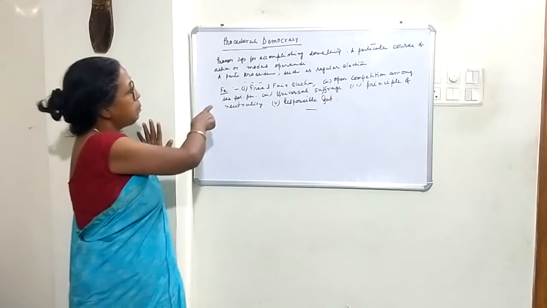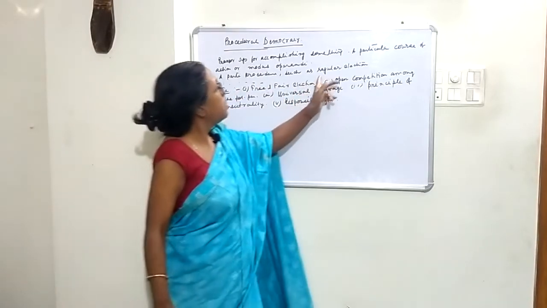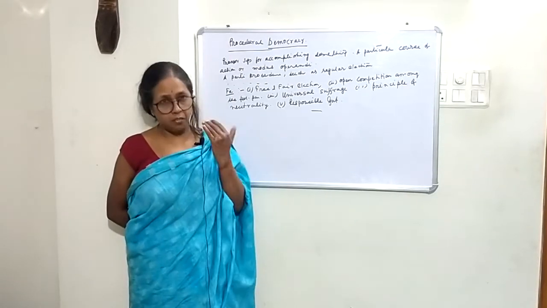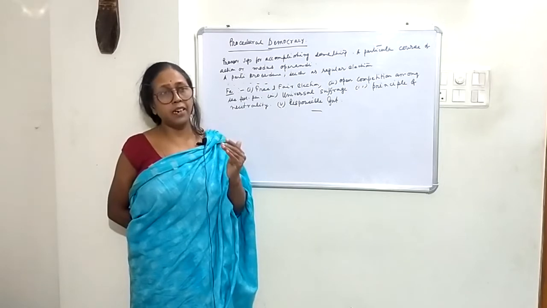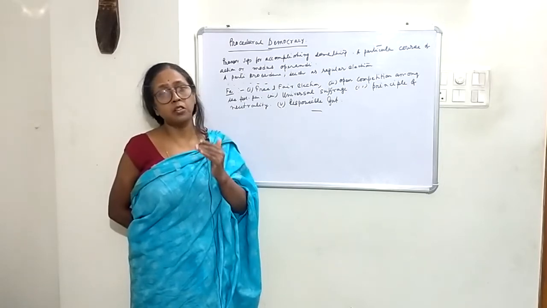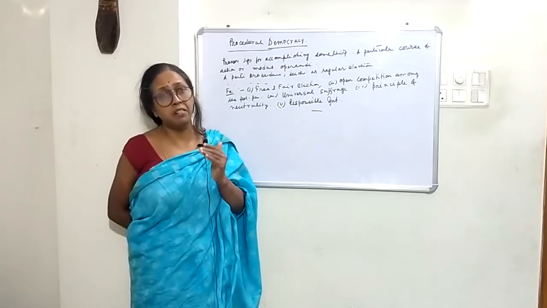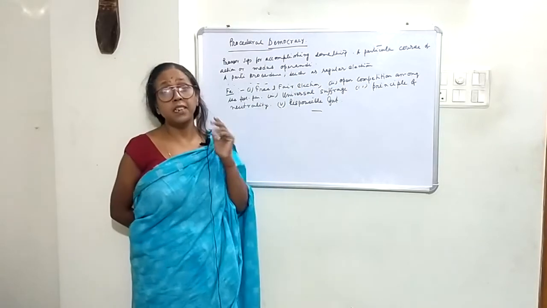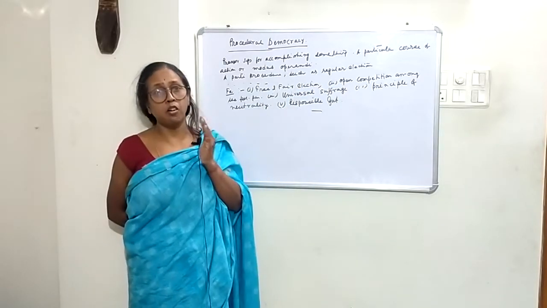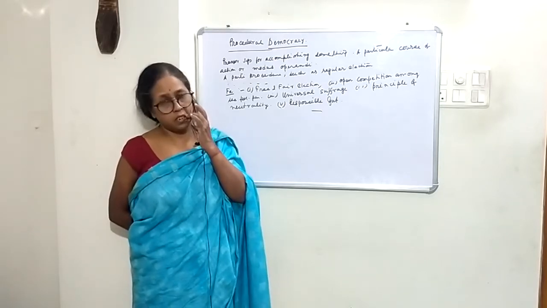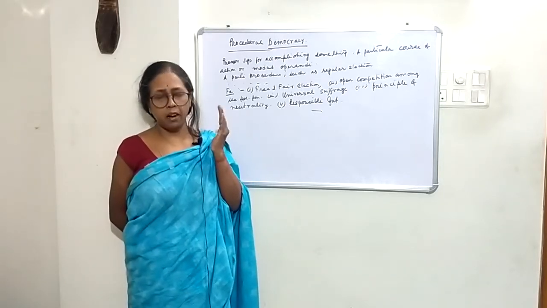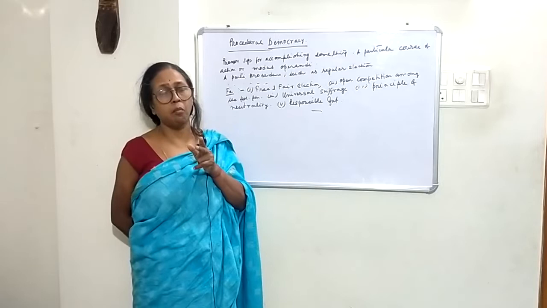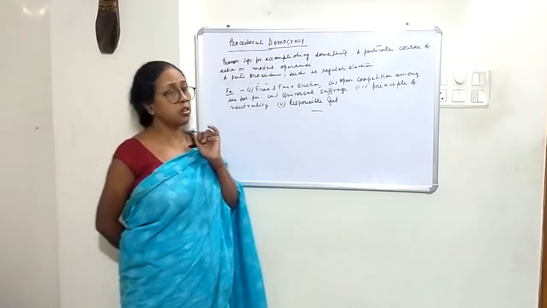For example, a particular procedure such as regular election. Regular elections take place in the country on the basis of adult franchise, and that ultimately gives us the chance to elect our own representatives who will run the administration of the country. So regular election is a procedure which is necessary for making indirect democracy a successful one. Through the regular election, we cast our votes, we form the government, and that legitimate, legal government ultimately runs the administration of the country.